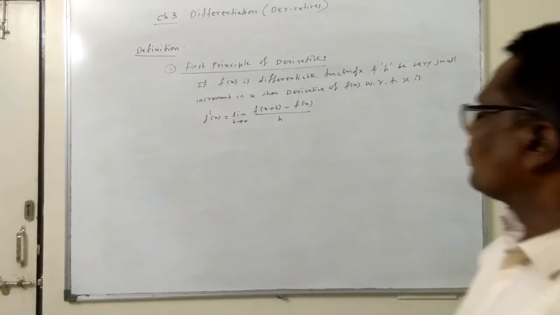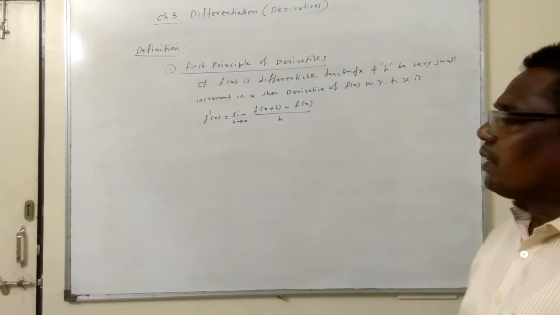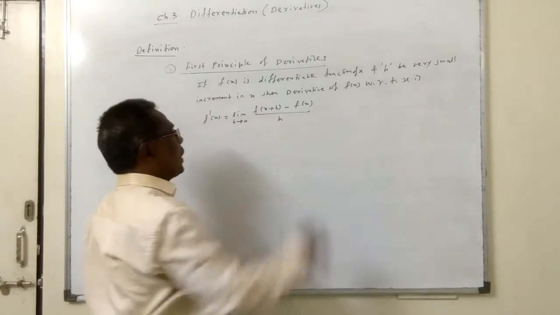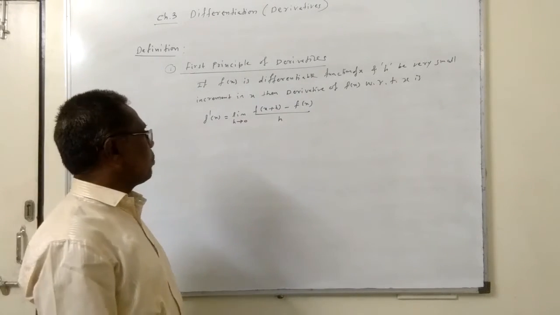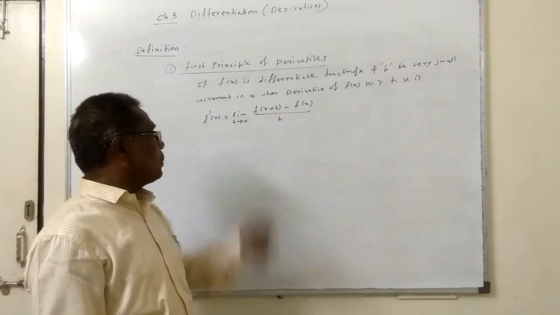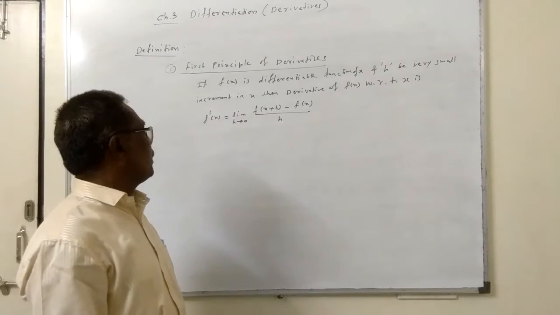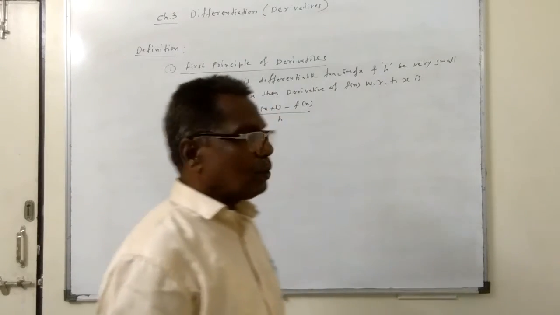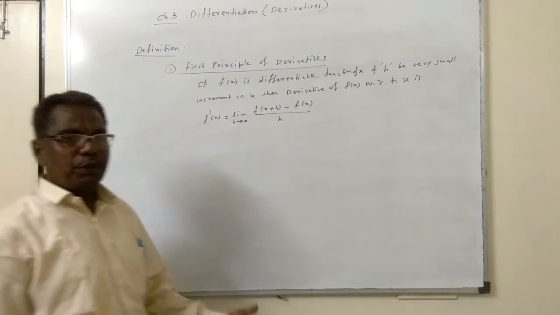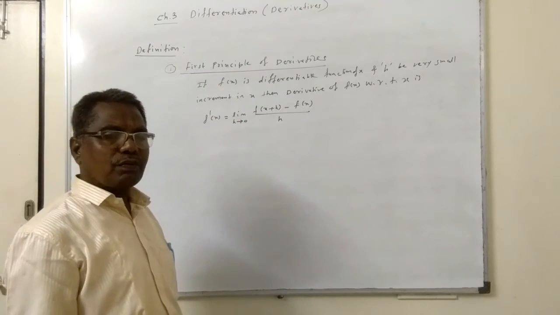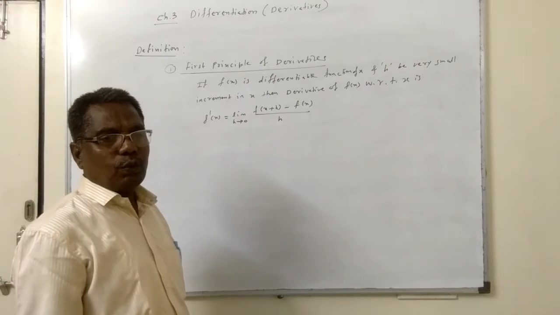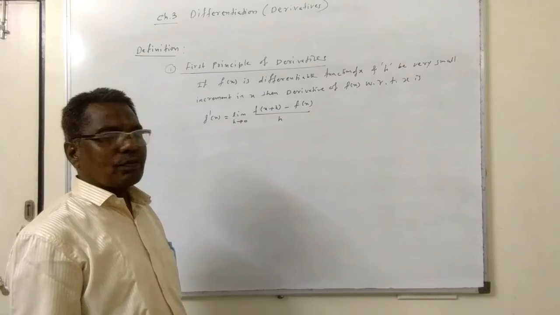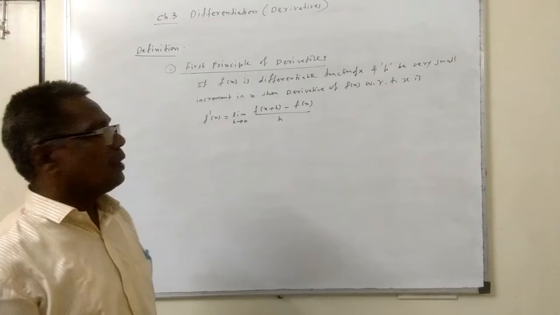So in short, a derivative is nothing but a limit, but for a particular form of the function. The function form is like this: f of x plus h minus f of x upon h. If for this functional form we take the limit, that is the derivative. So this is completely related to the function. Limit is required to find the value of the function. Continuity is again based on the limit: limiting value equal to function value means the function is continuous. And the derivative is based on the limit itself.